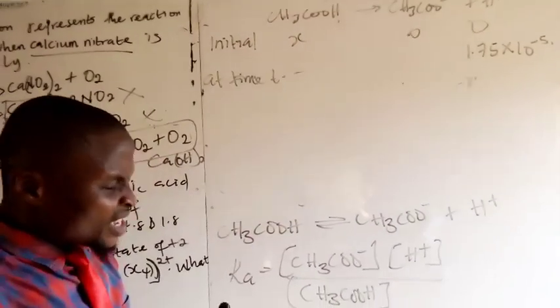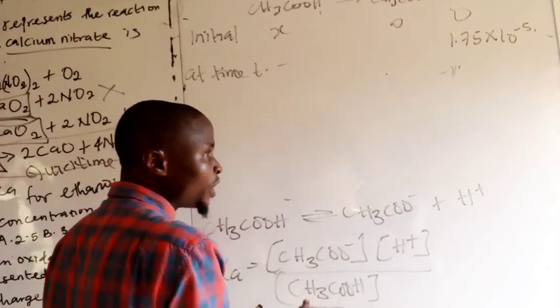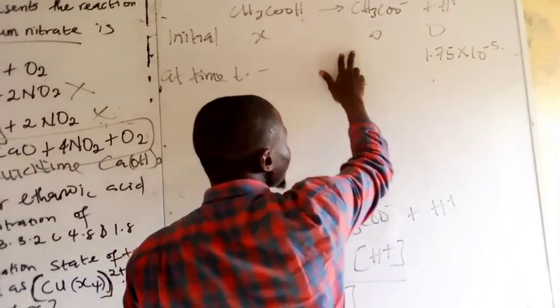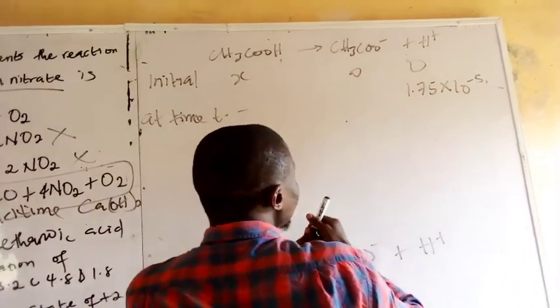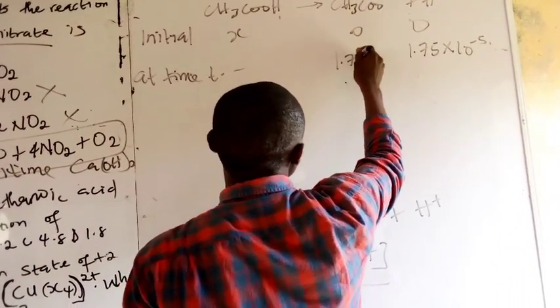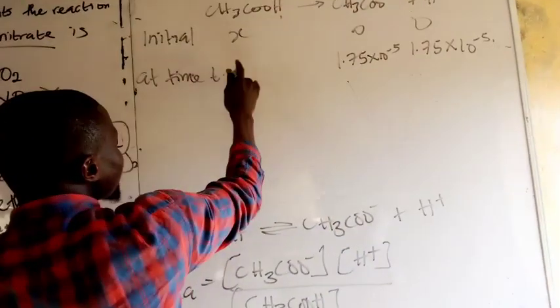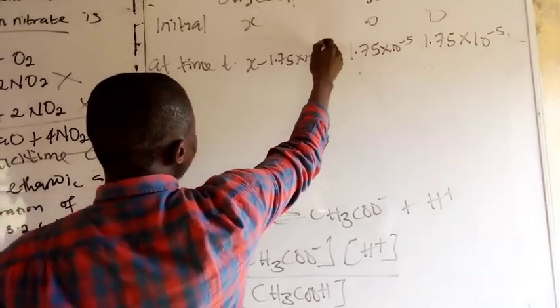Simply because this is an equilibrium reaction, the other product will have similar concentration with the hydrogen ion. It means this will be 1.75 times 10 raised to the power minus 5, and the reactant will be X minus 1.75 times 10 raised to the power minus 5.